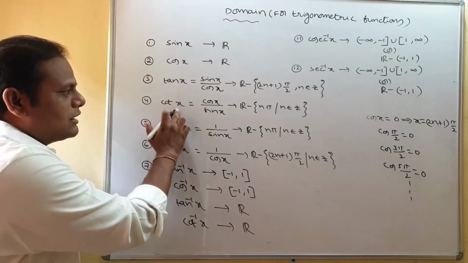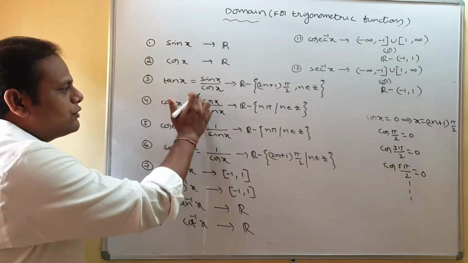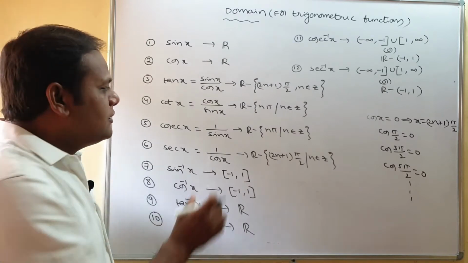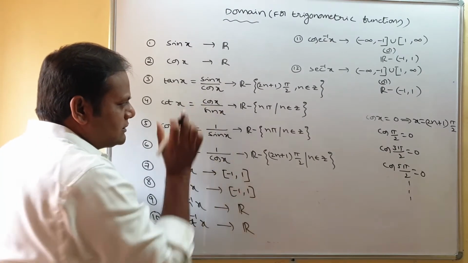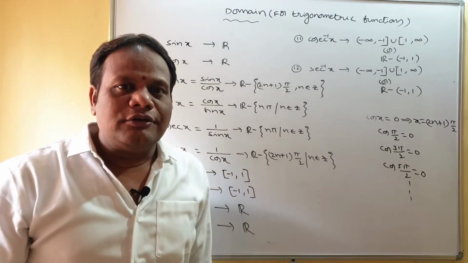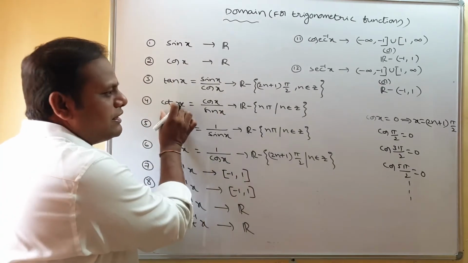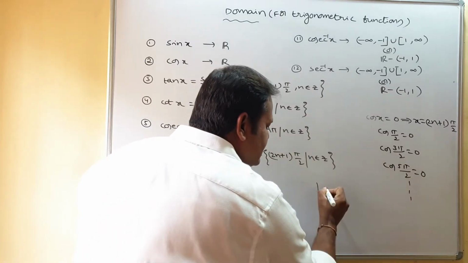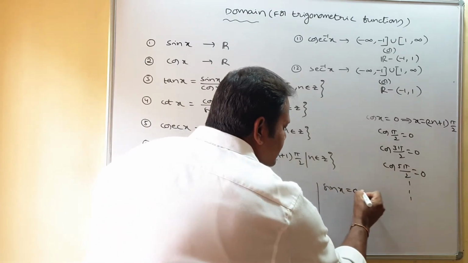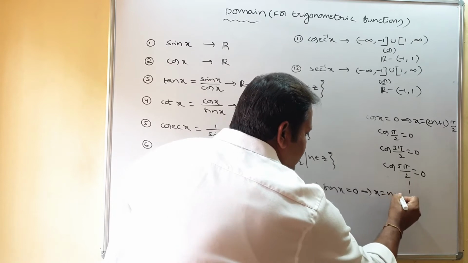Coming to this cot x. So for cot x, you can take cos x by sin x. Here you can observe the denominator sin x. So if sin x is 0, is that function defined? No. So sin x is 0, it is not defined. When sin x is 0, x equal to n pi, is it?